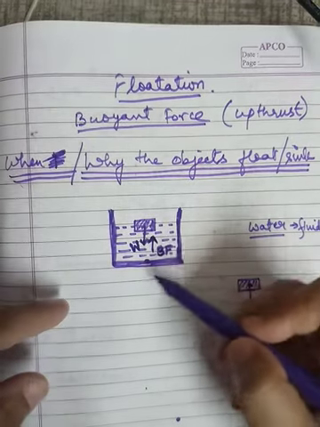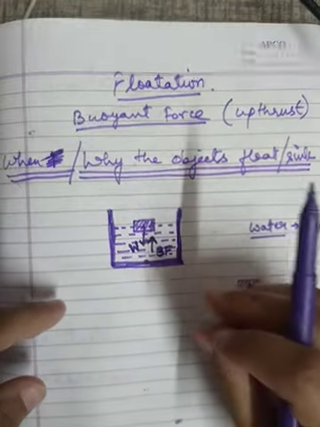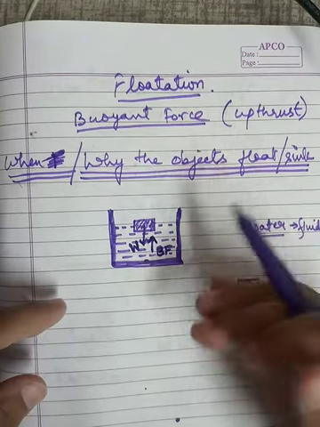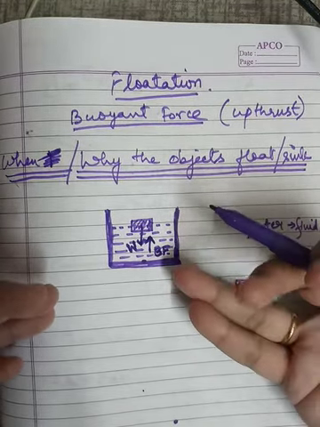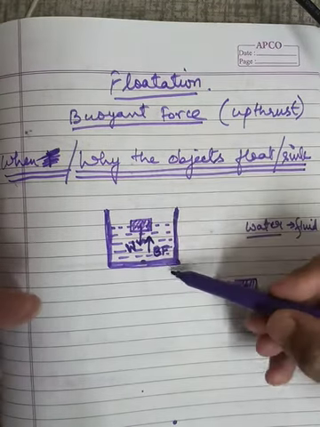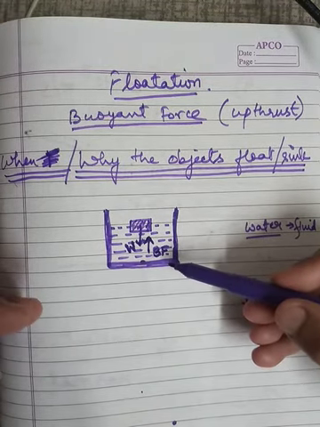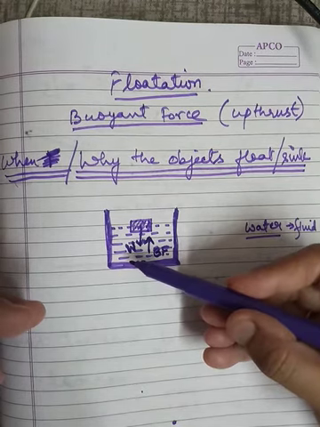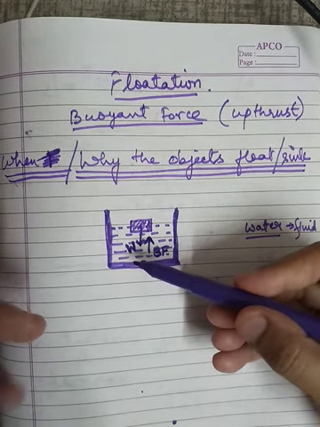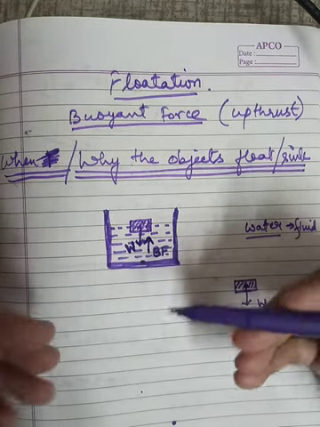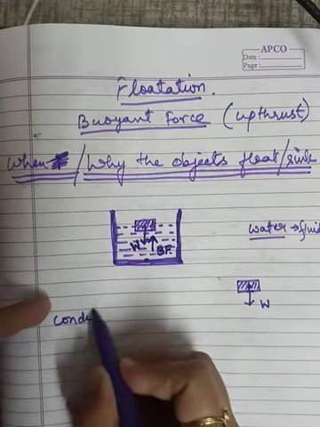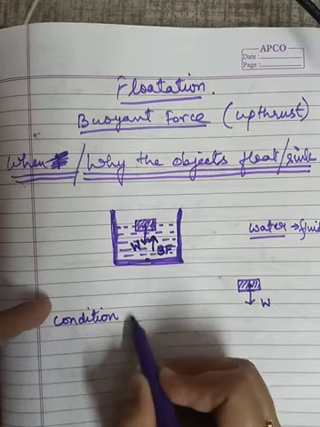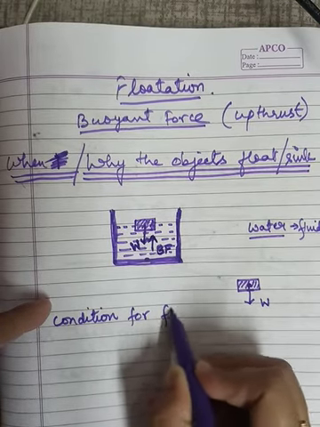Okay, so what will happen when we are leaving that object deep inside the water in that container? The buoyant force is dominating over here and it is pushing the object upward. In the chapter on force, we have studied that whichever force is greater, the object will move in that direction. Right? So here, if the object is floating, that means buoyant force is dominating and buoyant force is greater than the W, than the weight of the object. So the object will float. So this becomes the condition for floating.